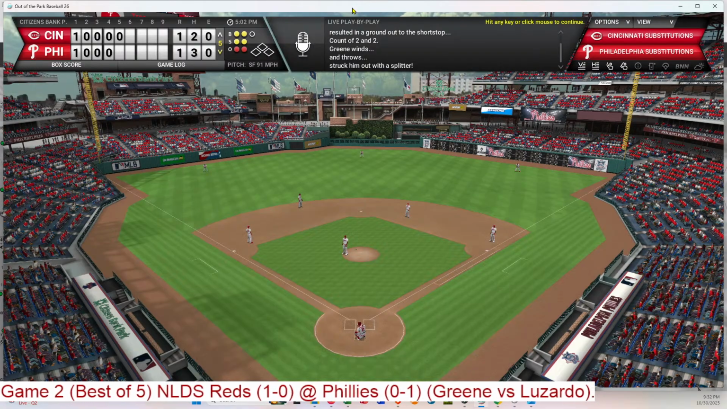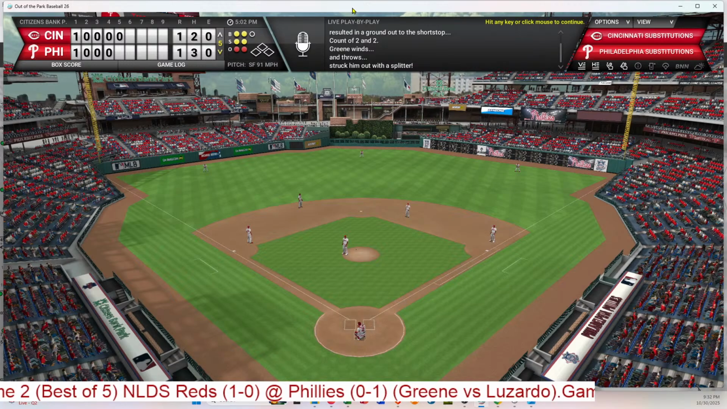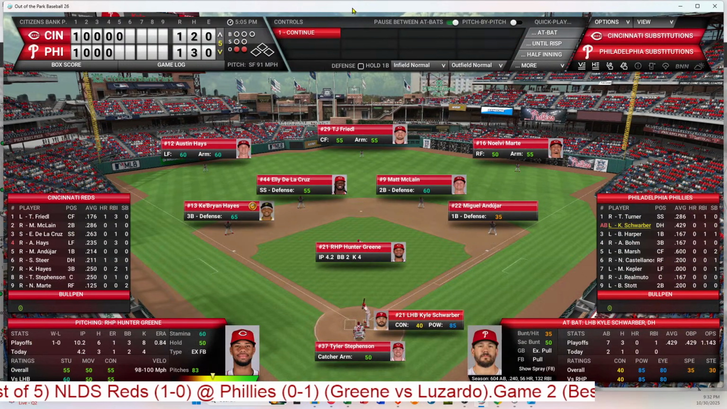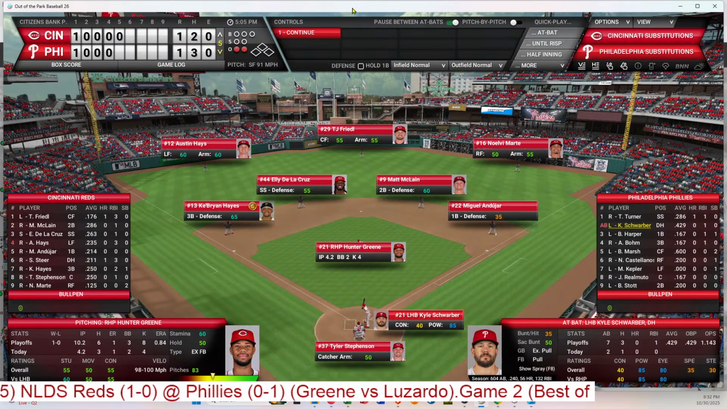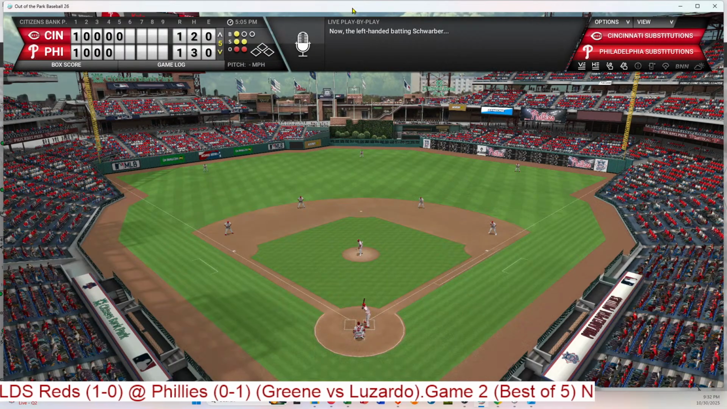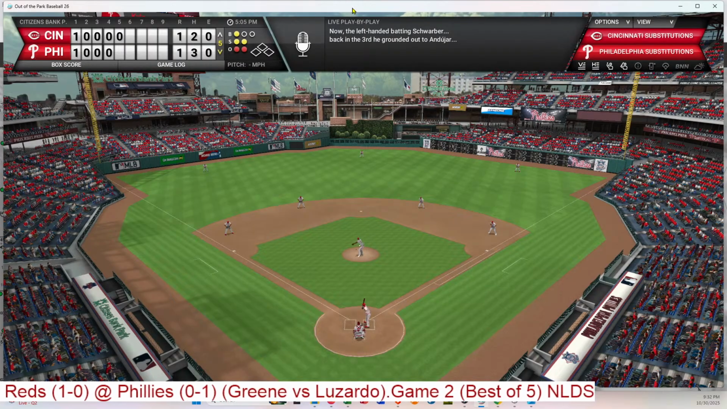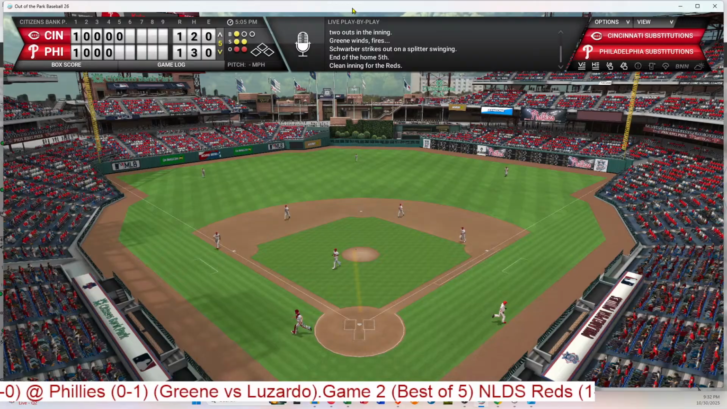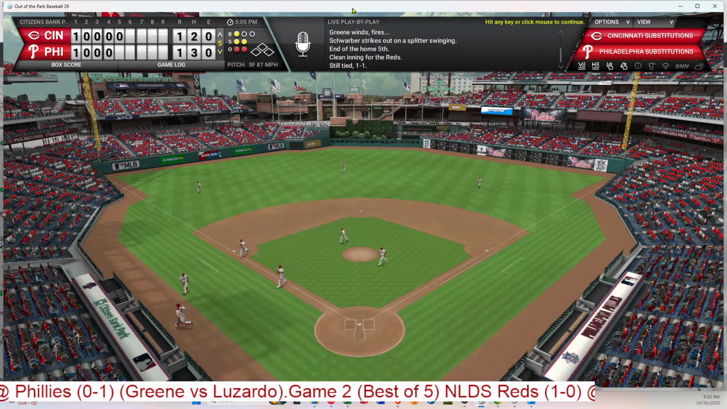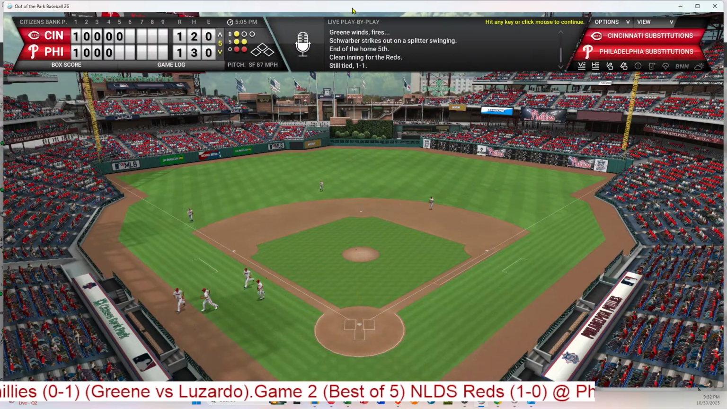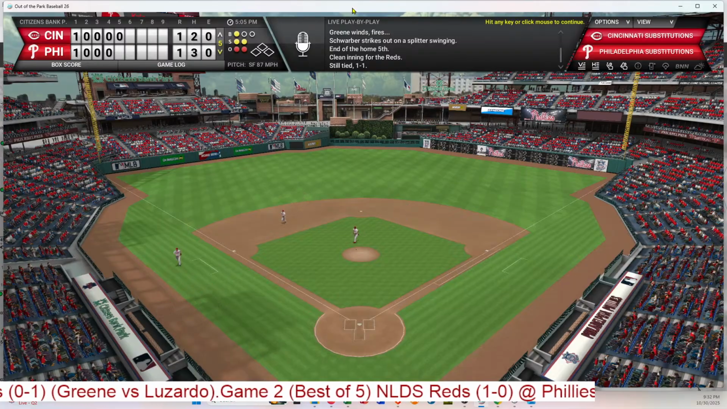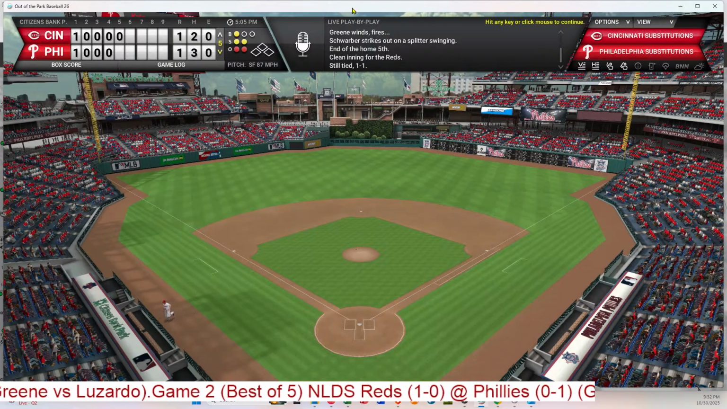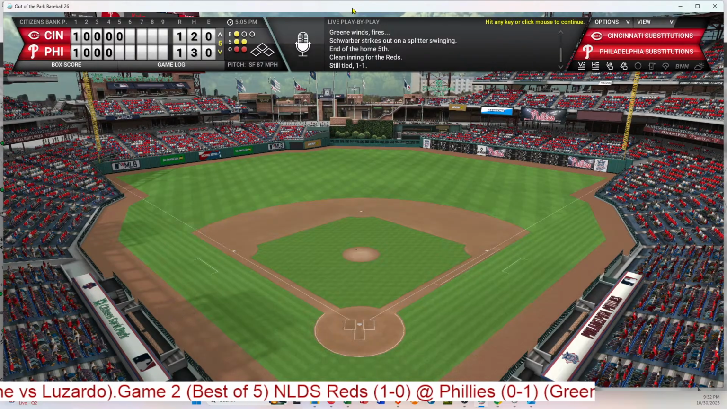And Schwarber steps in. He has doubled and scored and grounded out to first base. So 2 outs here in the bottom of the 5th. Going quickly through the batting order is Greene. 1 ball, 2 strikes. Schwarber. And that's a strike 3. He struck him out on a splitter. And that's the 3rd out. That is strikeout number 5 for Greene. We are done 5 now. And it's still 1-1.